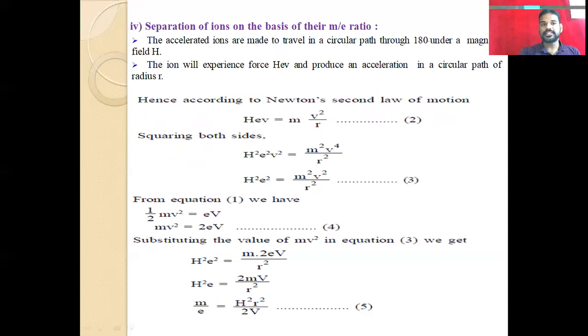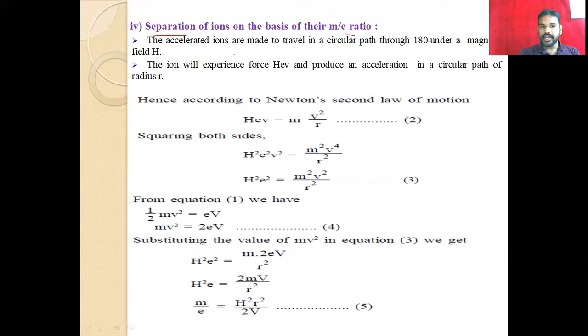And then the separation of ions on the basis of their m by e ratio. The next step is the separation of ions on the basis of their m by e ratio, that means the mass by charge ratio. Here the accelerated ions are made to travel in a circular path. In the instrumentation you can see this circular path, but just go through the principle here.